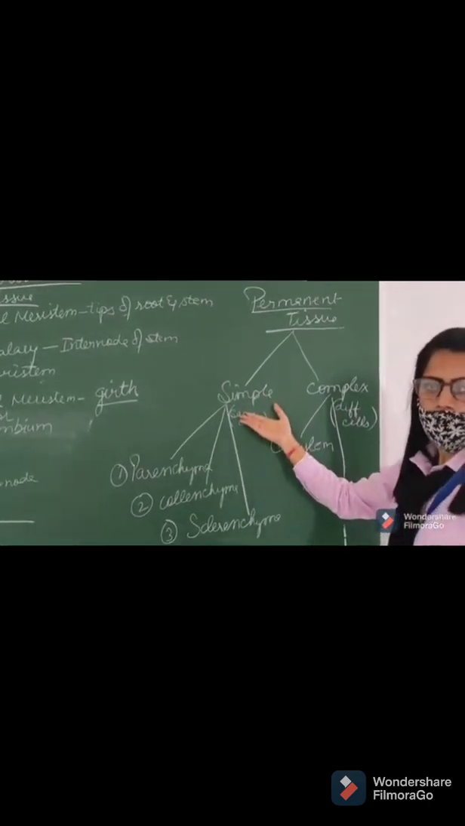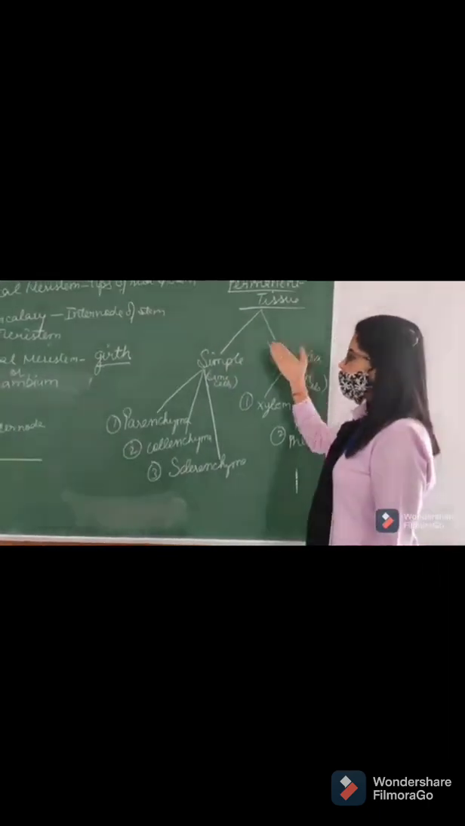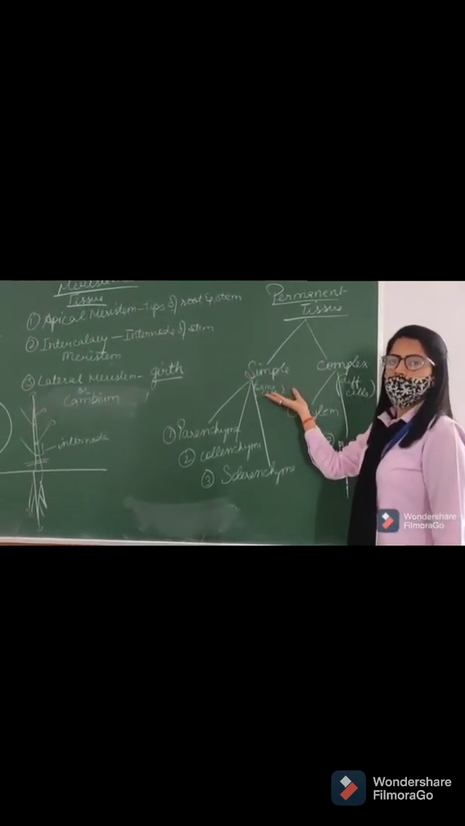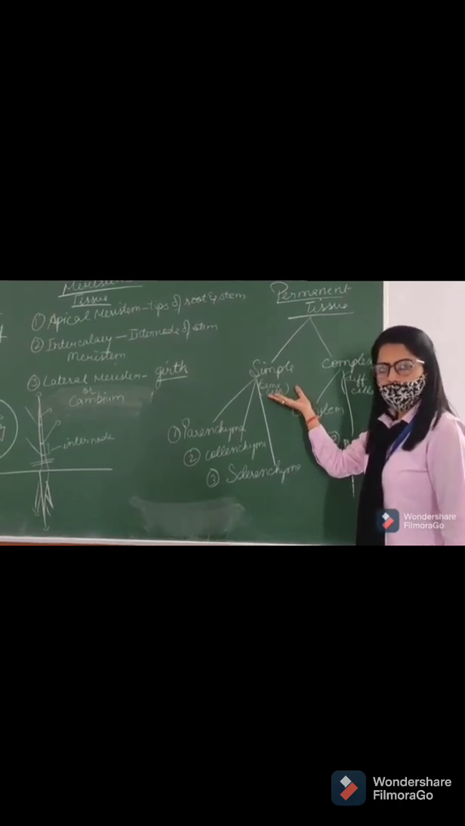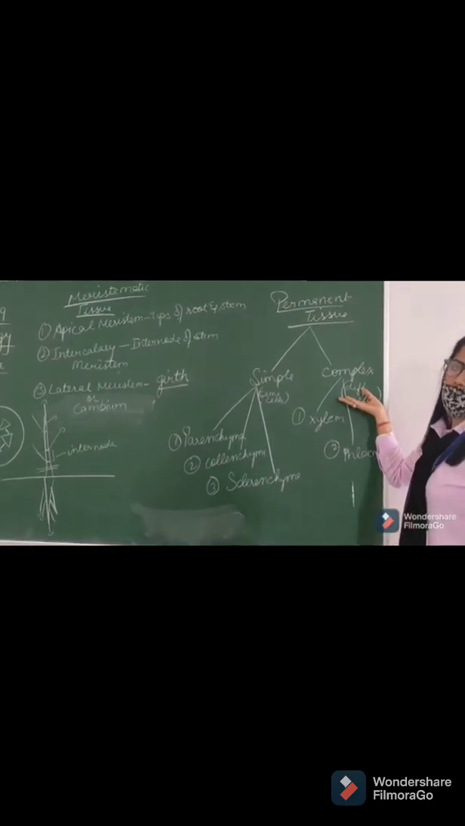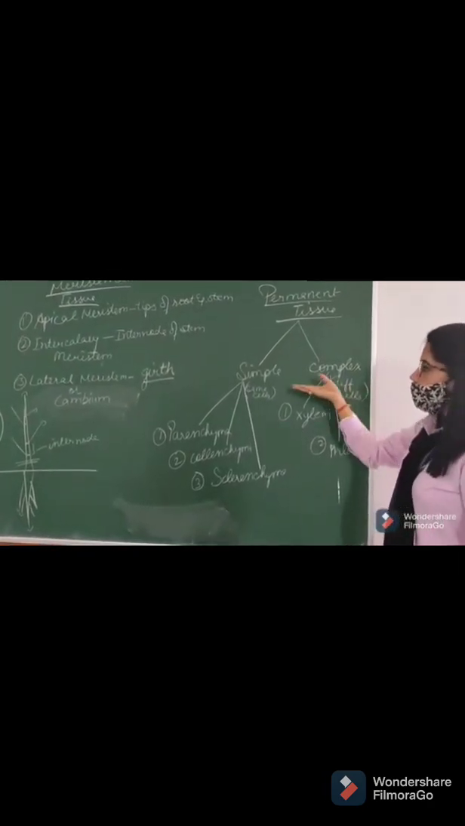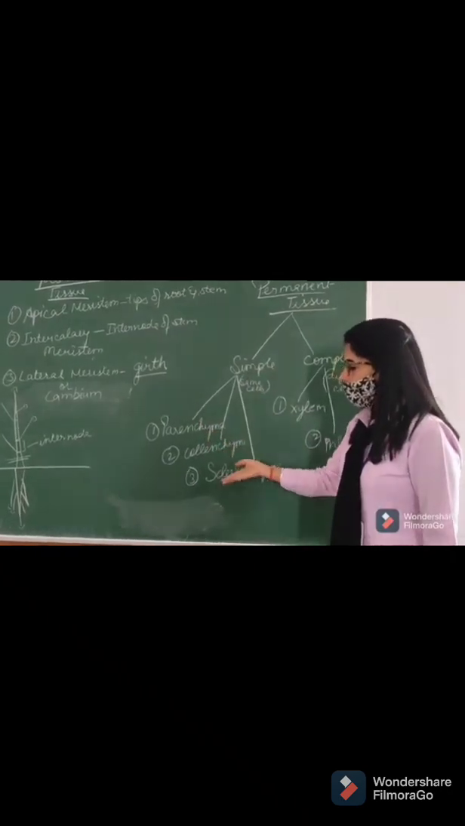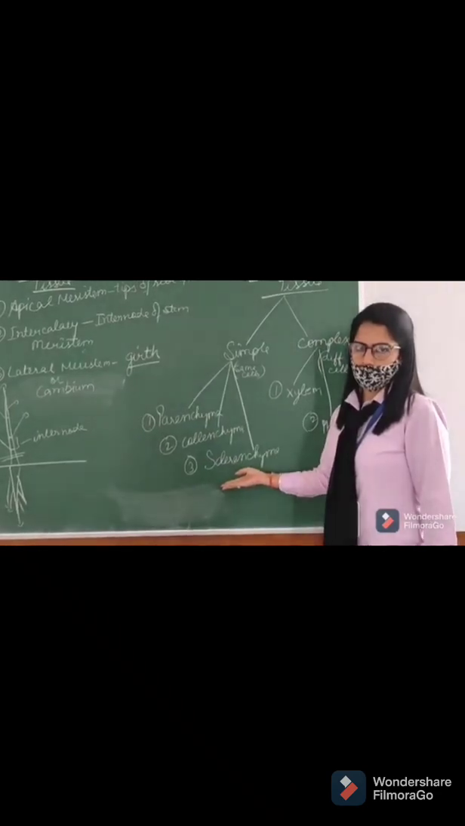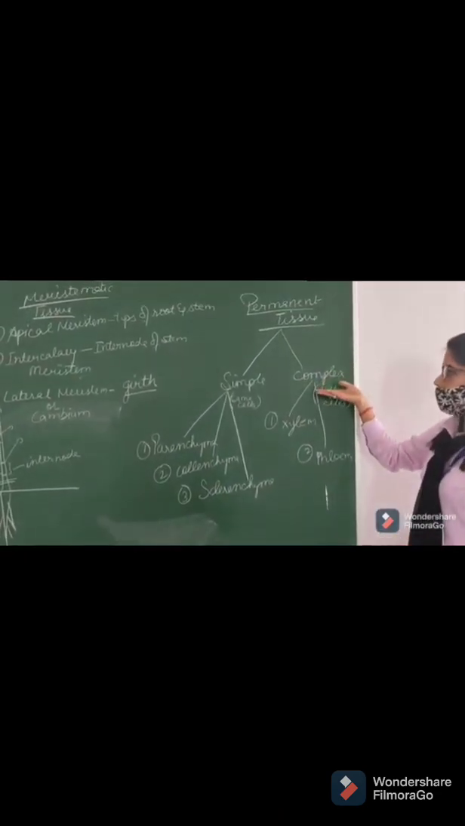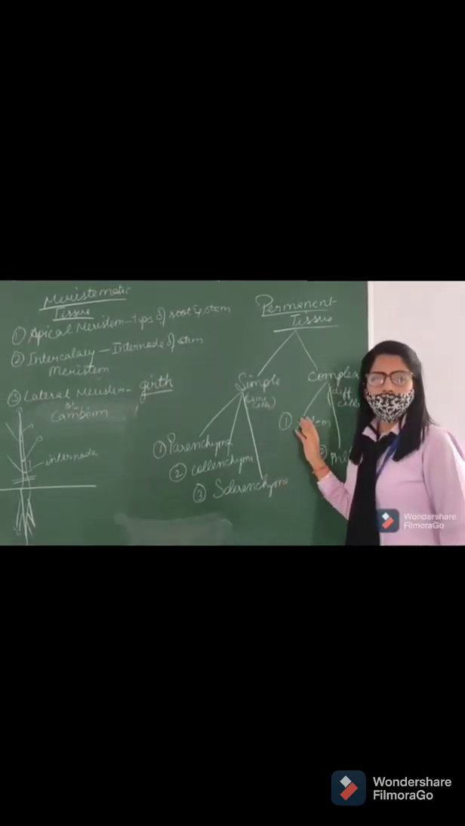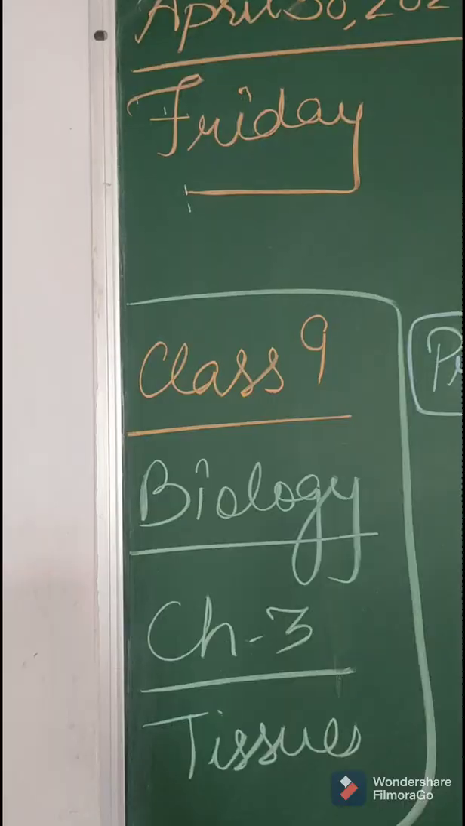This simple permanent tissue and complex permanent tissue, how have we differentiated? In simple permanent tissue, all the cells are of the same kind. Same type of cells are present. But in complex permanent tissue, we have different groups of cells. Right? In simple, further we have three types: parenchyma, collenchyma, sclerenchyma. And in complex permanent tissue, we have only two types, xylem and phloem. So this topic will be covered in detail in the next class.